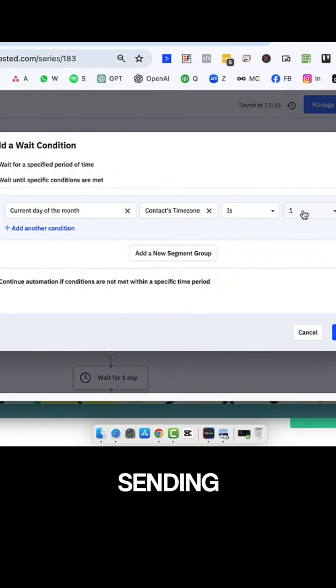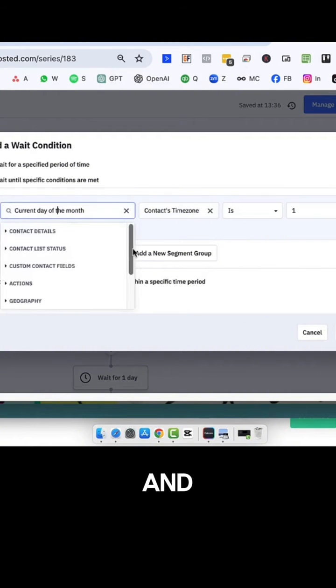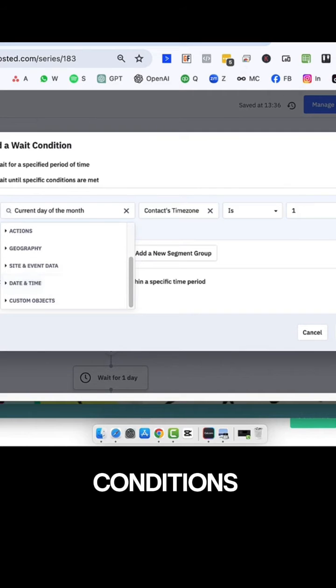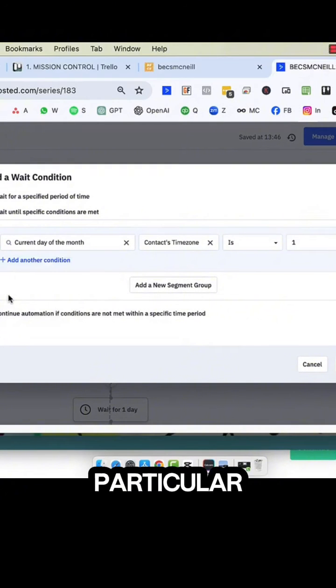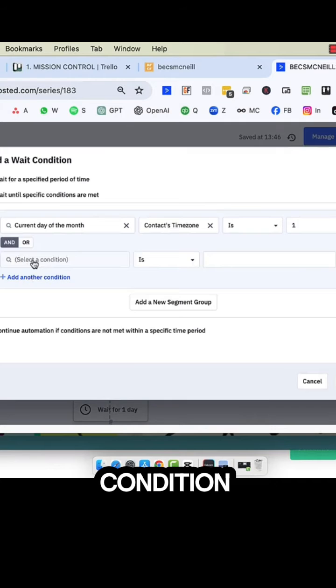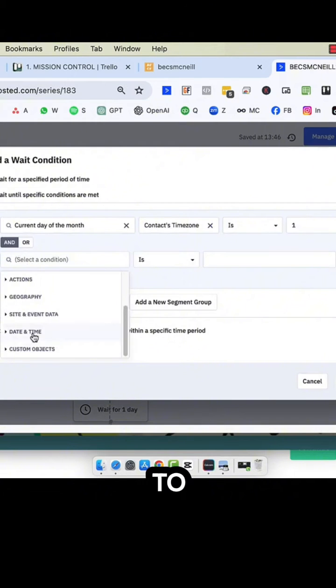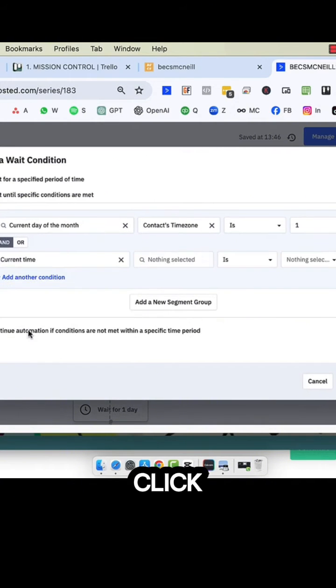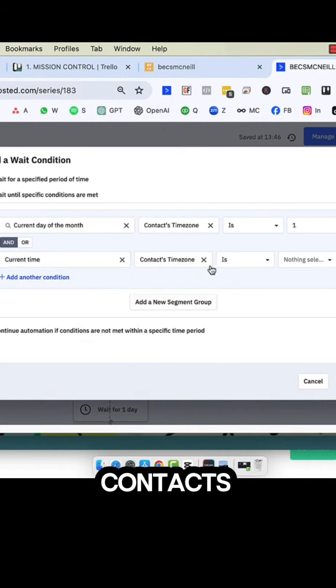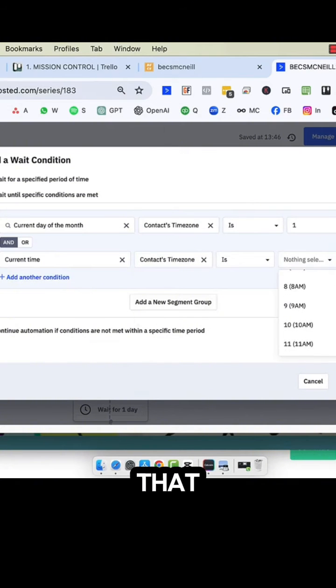So if this is sending on the 1st of every month, it needs to be current day of the month, contact's time zone, and is the 1st. So this is a date and time option here in the wait conditions. If you want your email to send at a particular time, then pop in another condition here. Again, go down to date and time, click current time, make sure it's the contact's time zone, and then the time that you want the email to send, and click save.